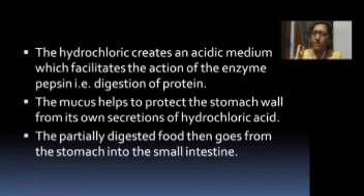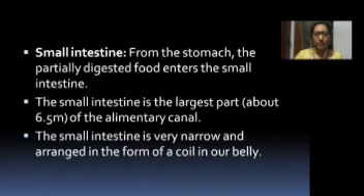The partially digested food then goes from the stomach into the small intestine. Here in the small intestine, with the help of intestinal glands and their juices, the digestion completes. Dear children, the small intestine is the largest part of the alimentary canal. The small intestine is very narrow and arranged in the form of a coil in our belly.